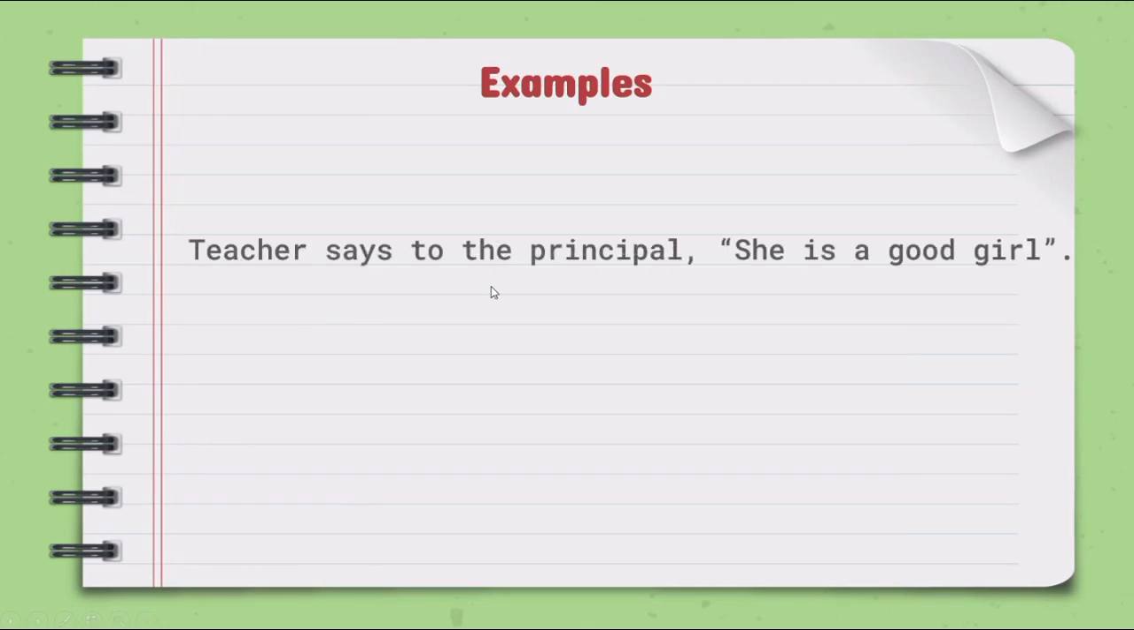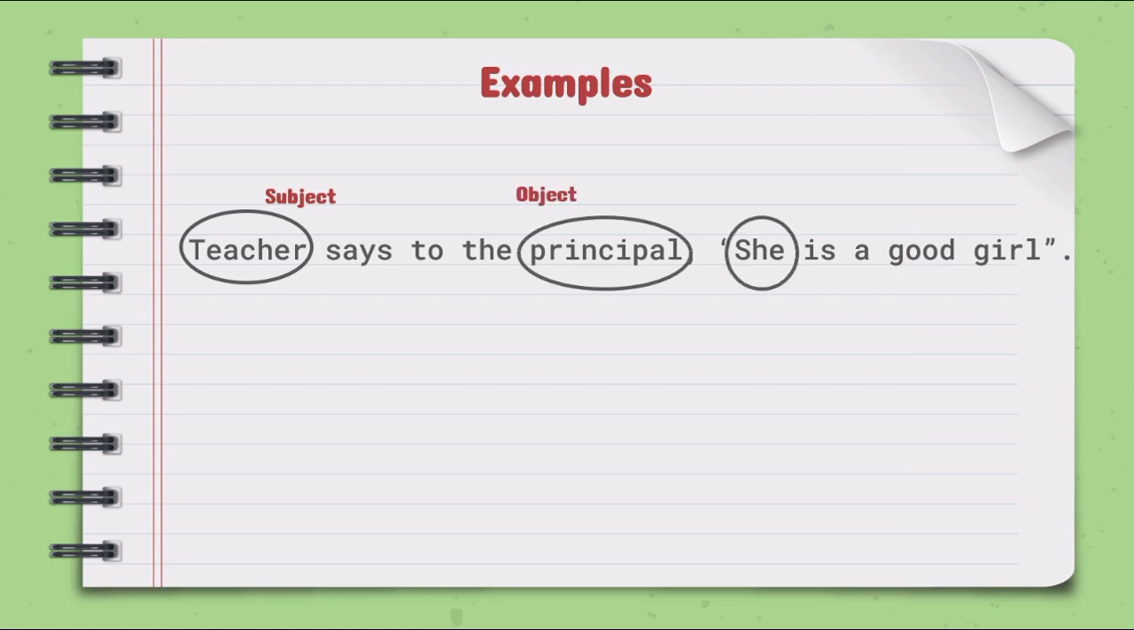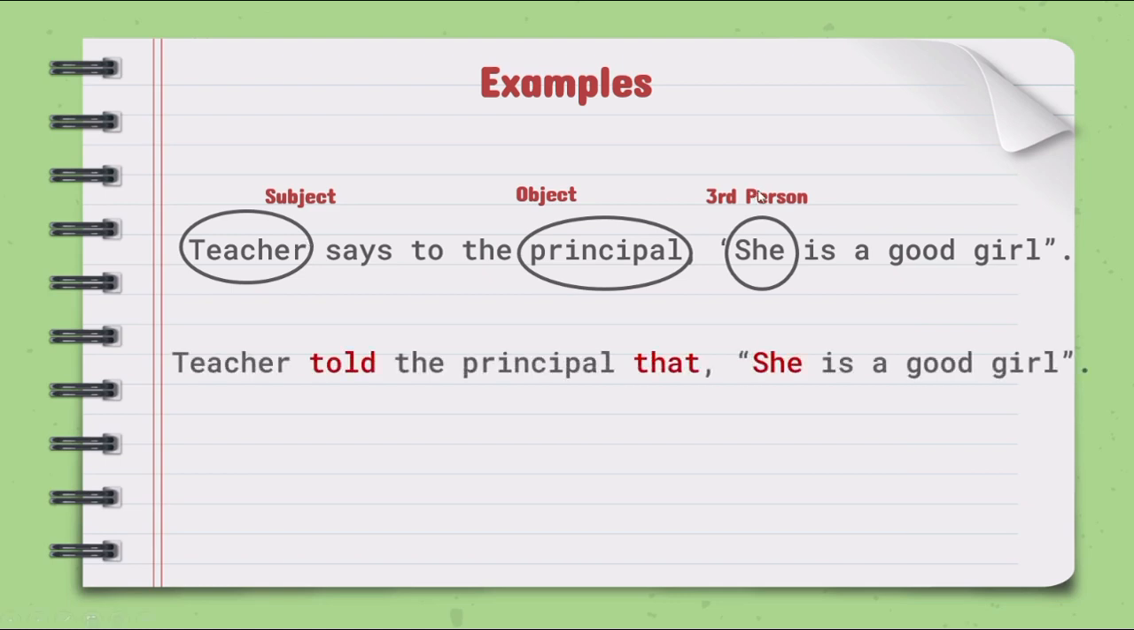The teacher says to the principal, "She is a good girl." Here the teacher is the subject, the principal is the object, and in the reported clause, she is the third person. So according to the SUN rule, the third person in reported speech remains unchanged, so in the indirect speech, she will not be changed. So the sentence will become: The teacher told the principal that she is a good girl. The important thing to notice here is the third person she remained the same in the indirect speech.